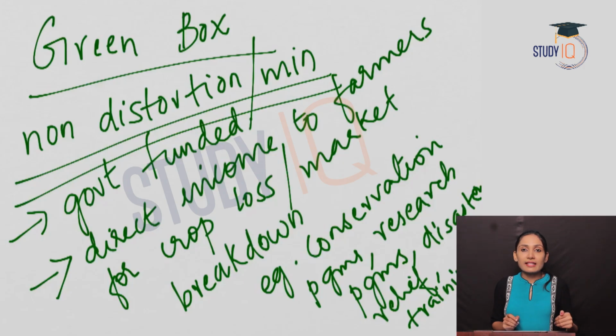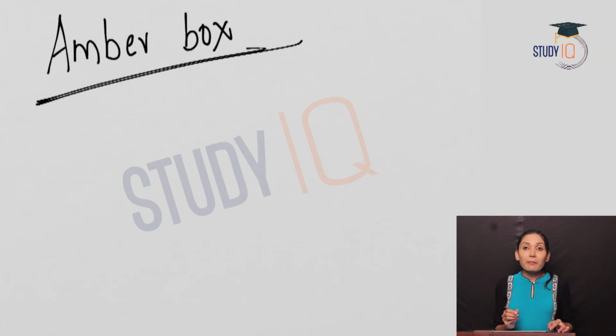And WTO has not set any limit for these subsidies. The government can give these subsidies to its citizens. Next is the amber box subsidies. Amber box subsidies are international trade distorting subsidies.